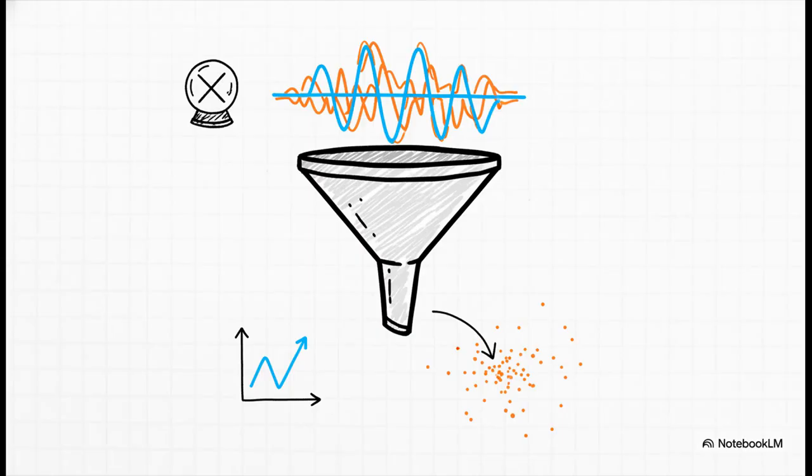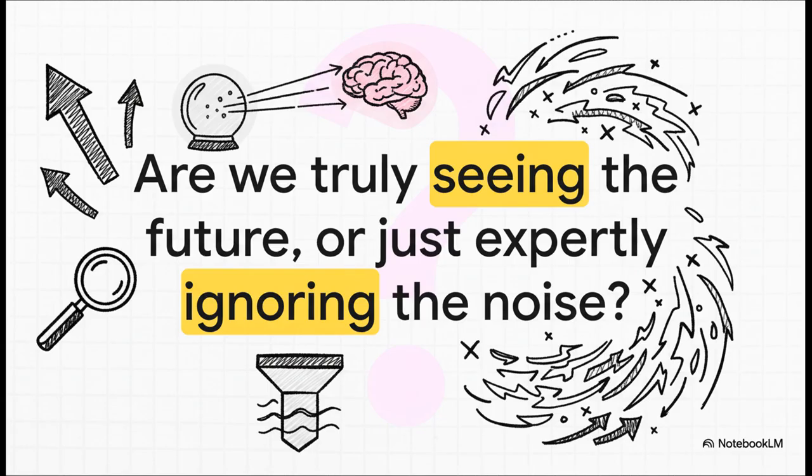So what does this all mean? It means that prediction isn't magic. It's not a crystal ball. The science of prediction is really about perfectly modeling that deterministic, predictable part of the signal, while at the same time learning how to recognize and filter out the purely random part that can never, ever be known ahead of time. Which leaves us with one last thing to think about. As our predictive algorithms get more and more powerful, are we really learning to see the future? Or are we just getting incredibly good at telling the difference between the signal and the noise?